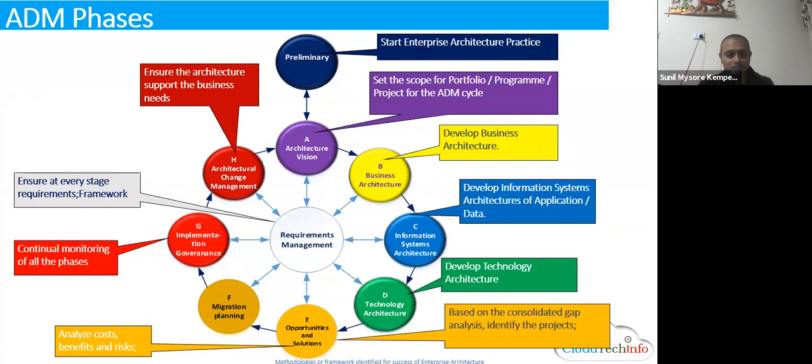Okay. Again, in the A phase, we set up the scope. What is the scope of a practice? See, one of the key things I've been telling you from the last class, an EA is a process which exists as long as the enterprise exists. So when you start an EA project, you'll have some kind of KPIs identified in the A phase, and you're going to ensure that KPI is met in the G phase.